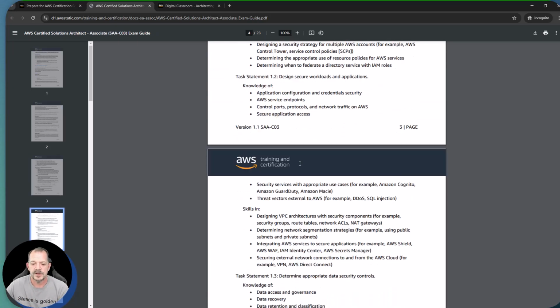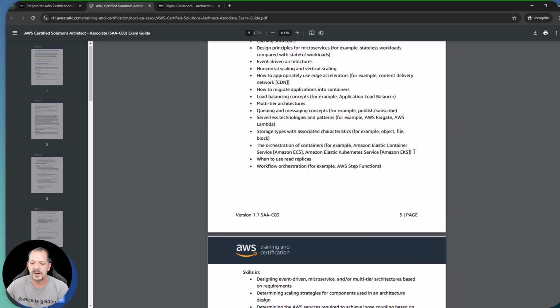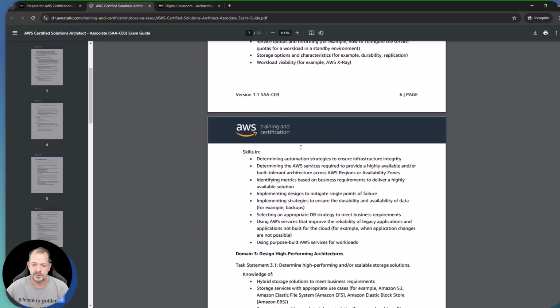The last section we're going to look at here is the domains of knowledge. What I recommend is just go through here and ask yourself the question: when it comes to the orchestration of containers, talking about ECS and EKS here, can I effectively describe how that works, what the service's intent is, and could I implement it? If we're talking about databases, do I know when to use read replicas? If you don't, make a note of that and go do some research, fill in any knowledge gaps that you have. That's where these domains, at least for me personally, are beneficial.